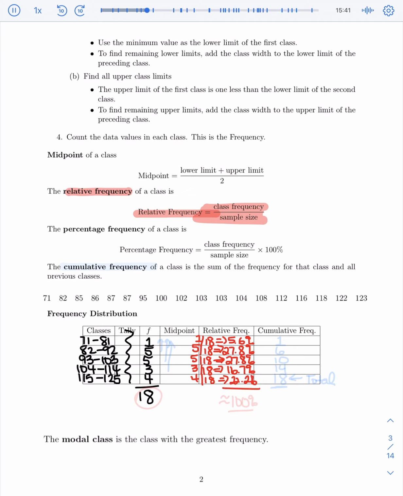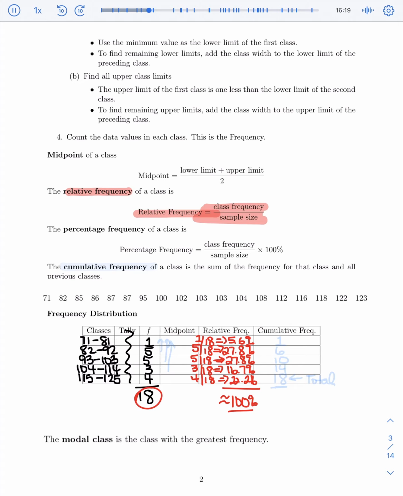Now, if you wanted to double check what all of these should add up to, they should add up to about 100%. Now, it might be a little bit off due to rounding. It might be a little bit bigger than 100, let's say 100.1 or something like that. Or it might be smaller, like 99.9, but it should be very close to 100. It shouldn't be getting something like 102 or something like 98%. It should be very close. So that's the idea with relative frequency, is you're finding the frequency relative to the total frequency and then turning it into a percentage.